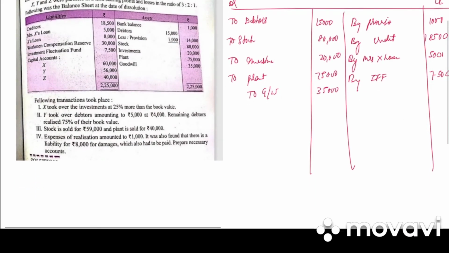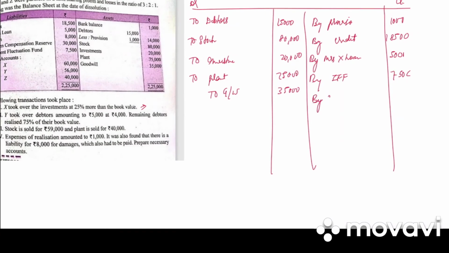Next, go to the adjustment. X took over the investment at 25% more than the book value. So this is investment taken over. Then we have Y took over debtors amounting to 5,000 at 4,000. Remaining debtors realized at 75% of book value. So by we have bank balance. So we'll be writing by bank assets realized.